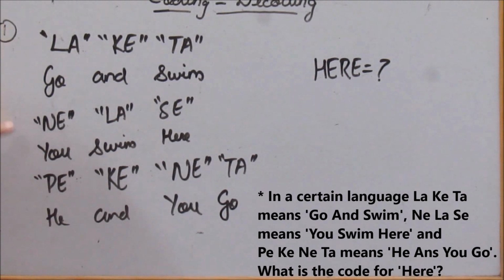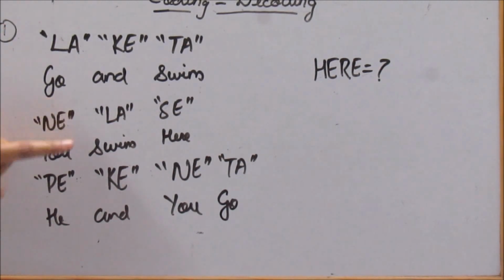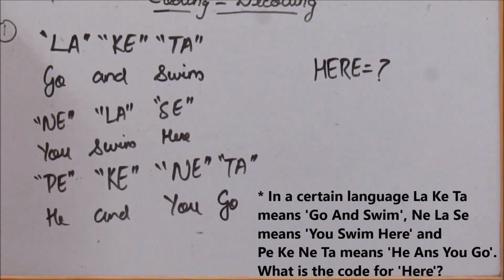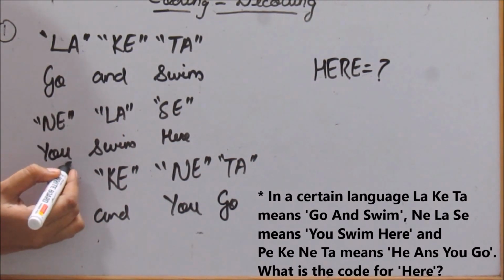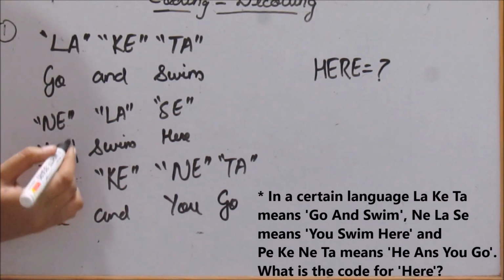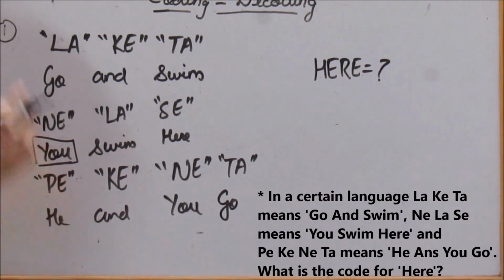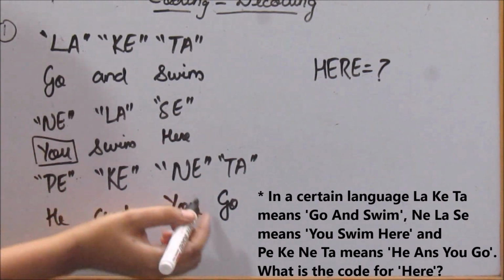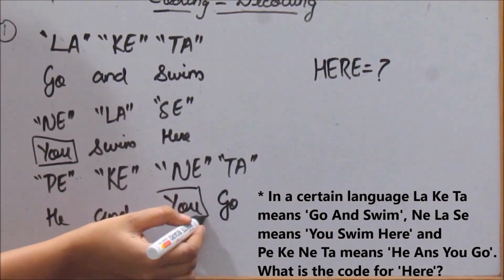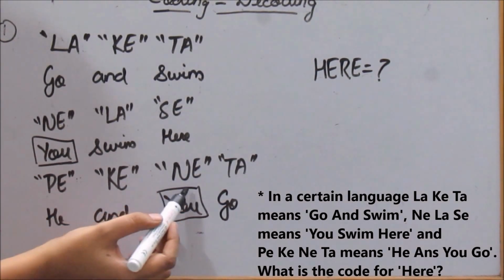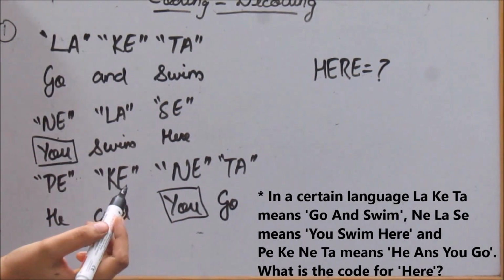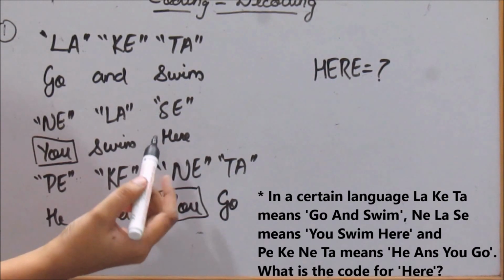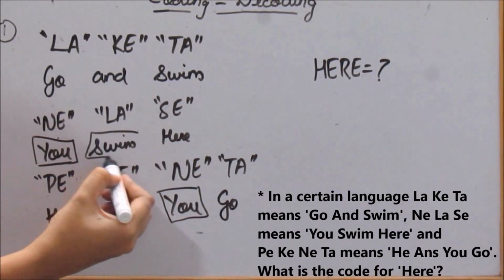Now since we can see here is in the second sentence, we directly start finding out from the second sentence itself. Alright. So the first word over here is you, so we will underline you. You is there in the third sentence, so the code of you is NE. We can derive it, okay? Now swim. We underline swim.